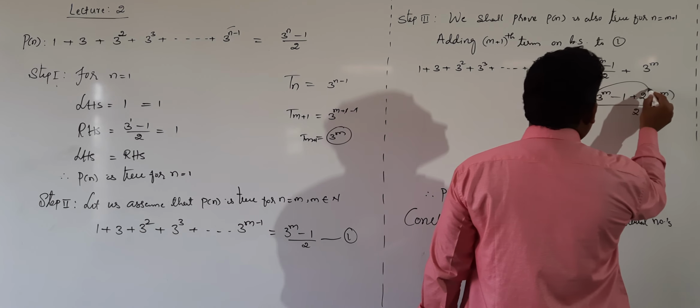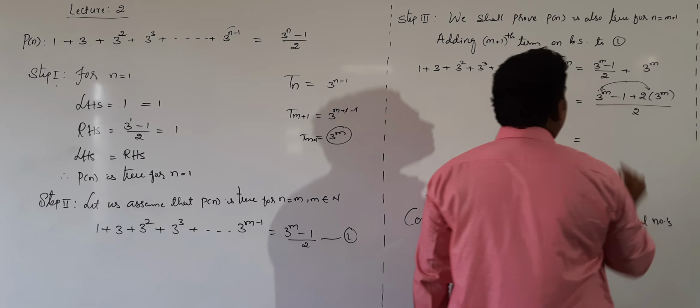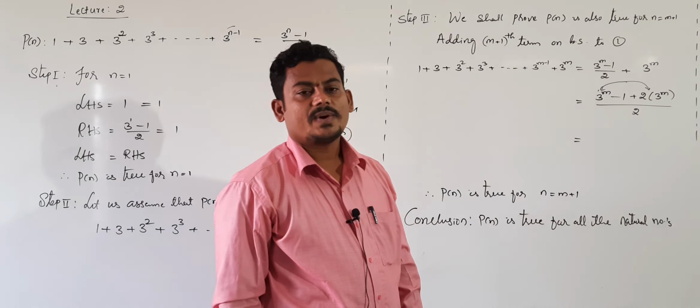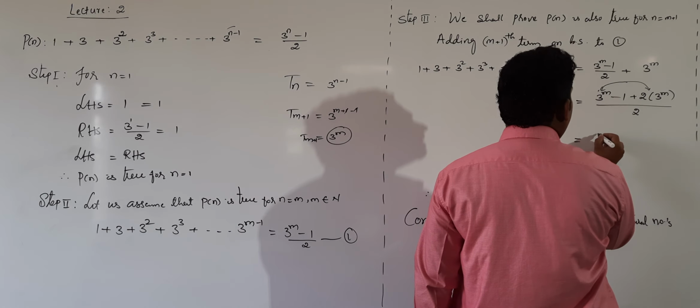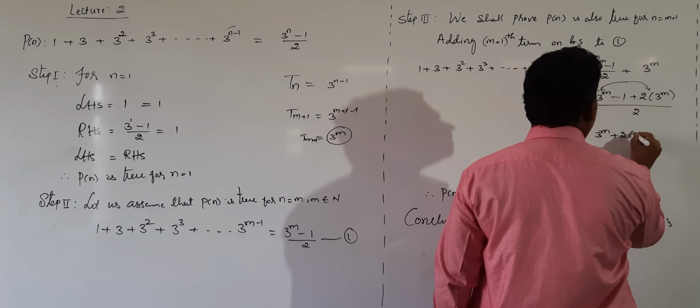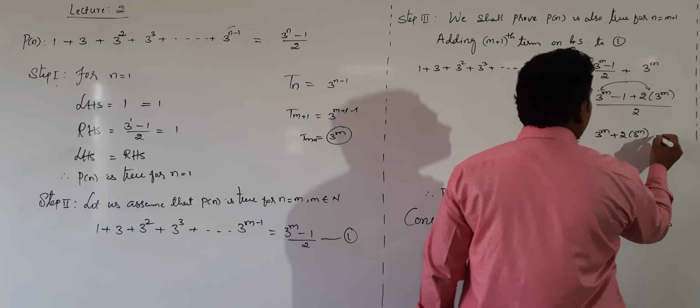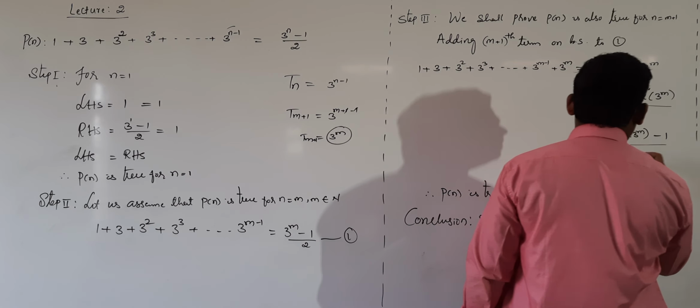Between these two terms, I will take 3 power m common, or else write one more step. 3 power m plus 2 into 3 power m minus 1, as it is, divided by 2.